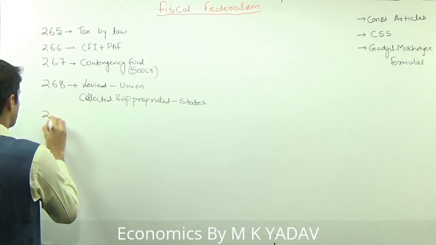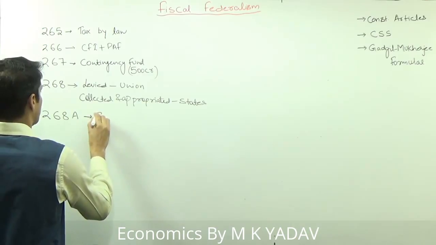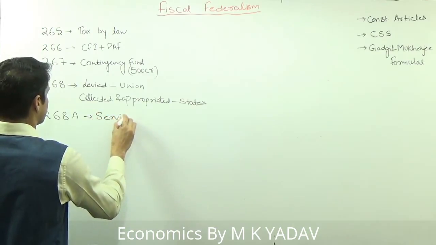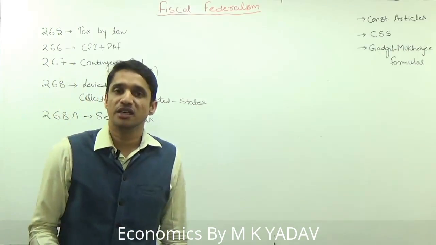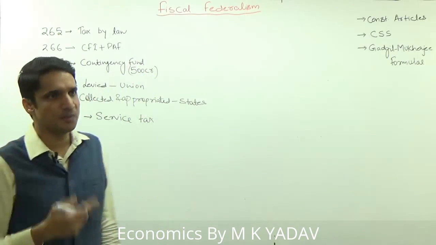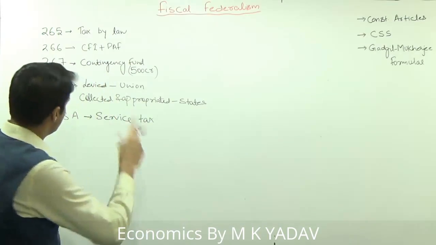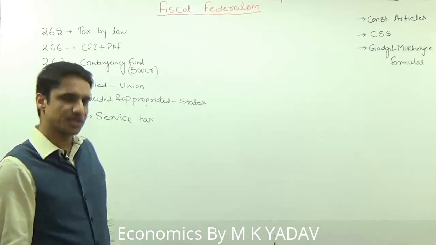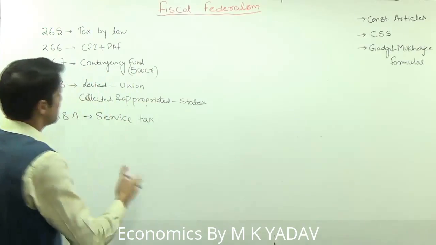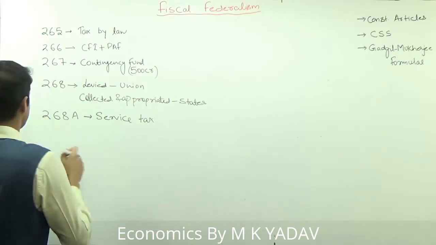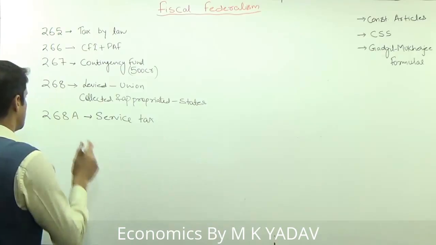Then we have Article 268A, which is related to service tax. We discussed that service tax came in 1994 under the residuary power which resides with the union government. It started from three services only: telecommunication, insurance and share market, and then it was extended. Now we have a negative list concept. Except 17 items, service tax is applicable on each and every service.